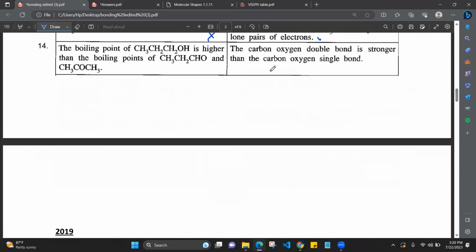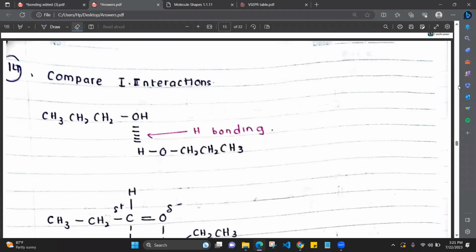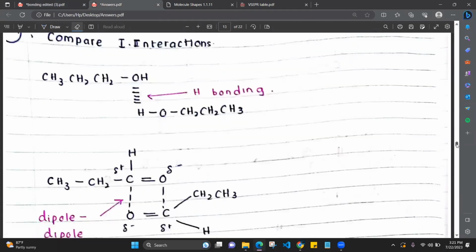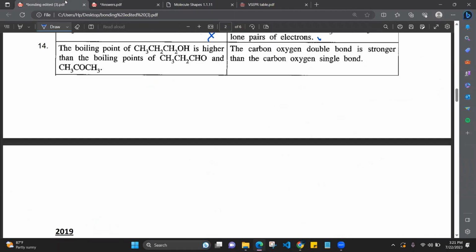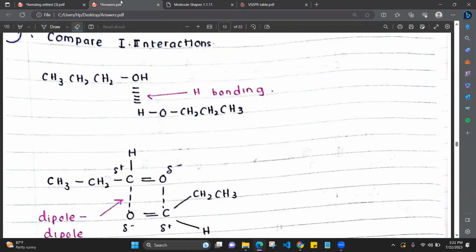Okay. The last question of 2018: the boiling point of this is higher than the boiling point of this aldehyde and this ketone. The carbon-oxygen double bond is stronger than the carbon-oxygen single bond. Okay, we have to compare now boiling point, melting point. So first we'll see the interactions. These molecules are all polar molecules. So they will have different types of interactions, right? So here it's hydrogen bonding. Why? Because oxygen, these are the same molecules within this solution.